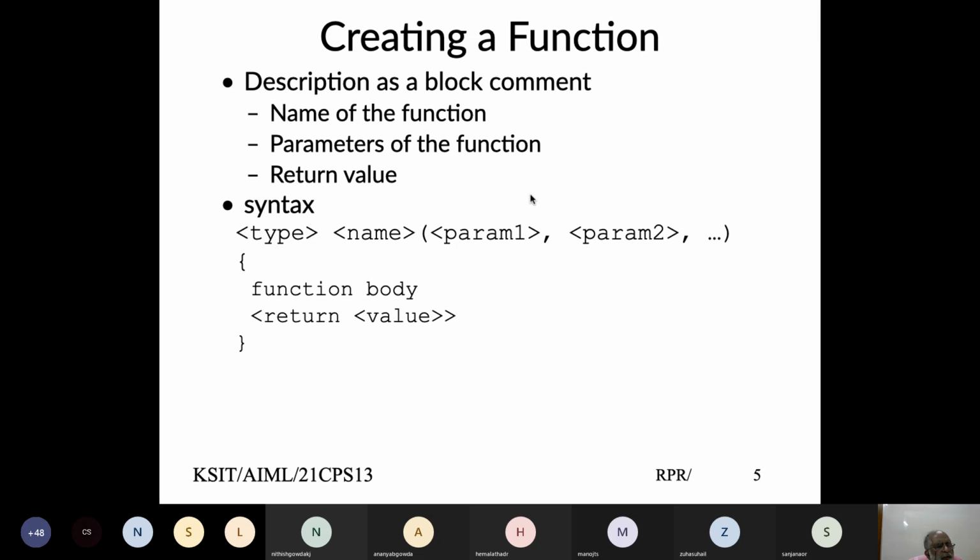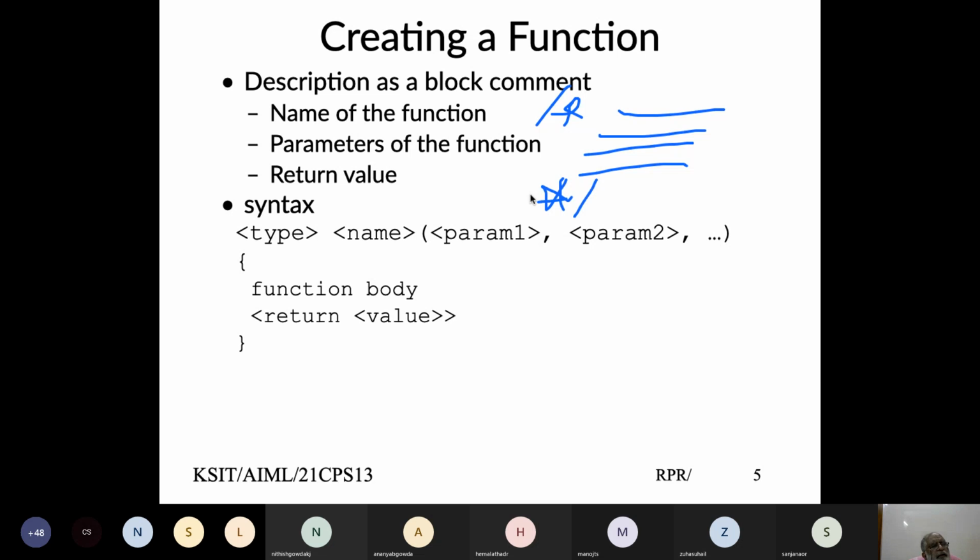So typically when you start writing a function, it is always recommended to write a comment block in the beginning. And comment block means slash star. The comment says what the function does, what the function name is, the parameters to be passed, what the return value would be, and then the end of the comment.